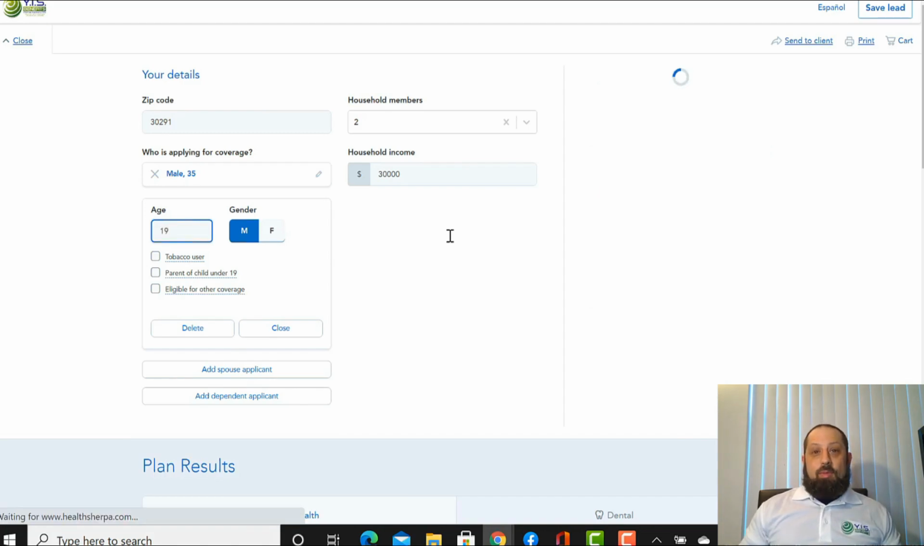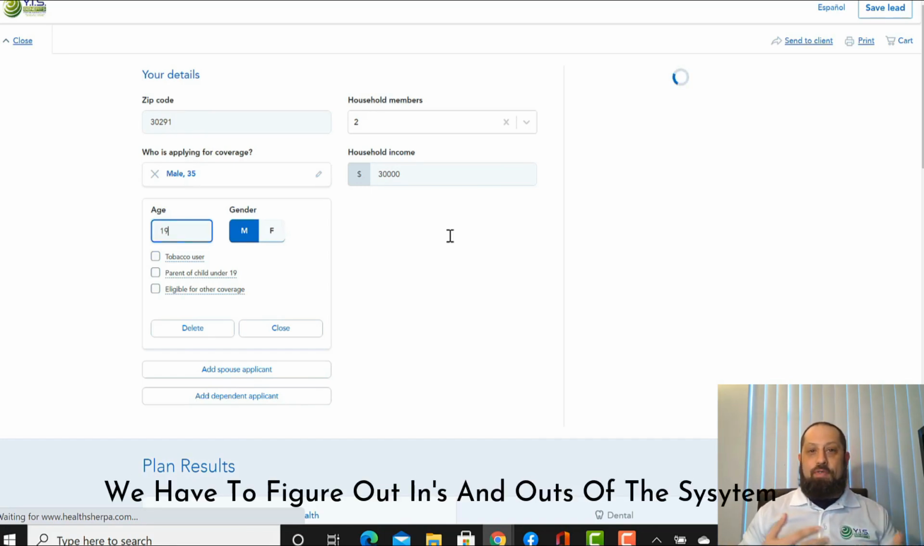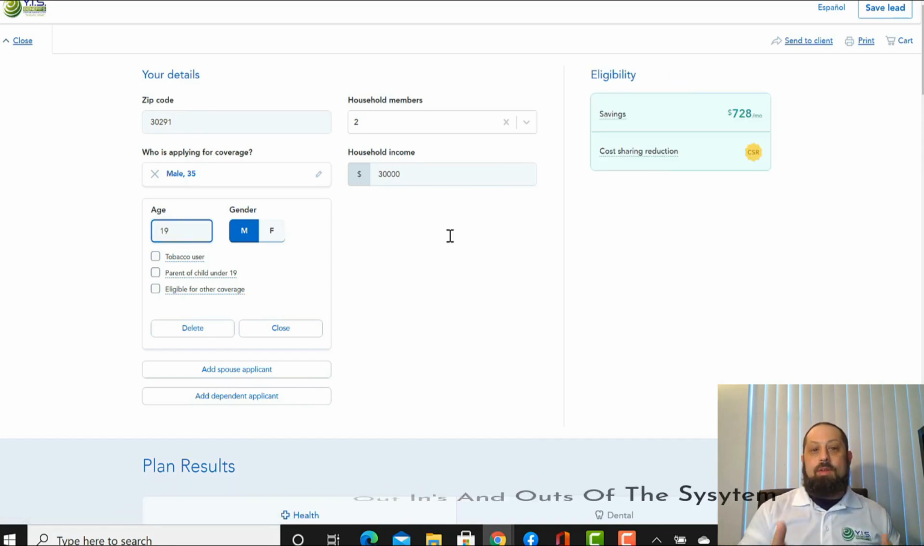They've got to fix the system. Unfortunately, they put all this money into the system, but it still doesn't work 100%. So in order for it to work the way we need it to, we have to figure out the ins and outs of the system. There you go.